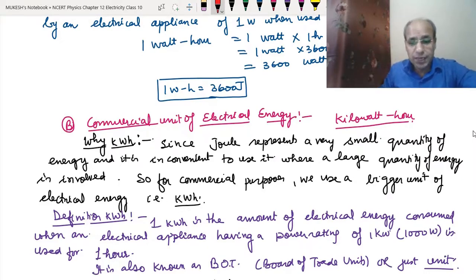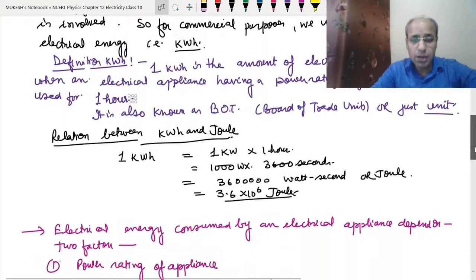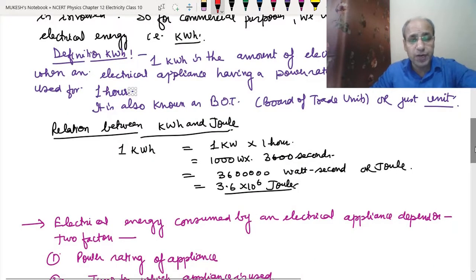If we are using a 1 kilowatt electrical appliance for 1 hour, that will be known as the kilowatt hour. It is also known as a unit. Now, what is the relation between kilowatt hour and joule? It is 3.6 into 10 to the power 6 joule. How have we calculated? 1 kilowatt means 1000 watt, 1 hour means 3600 seconds. So after standardization in standard units, it became 3.6 into 10 to the power 6 joule.